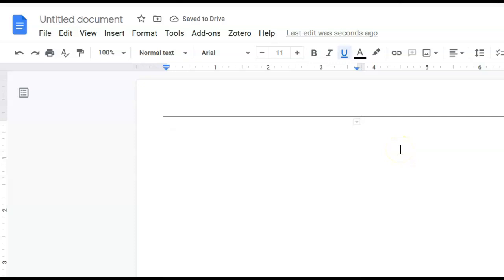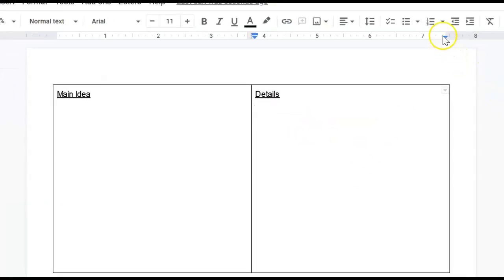Because on a Google Doc, I cannot draw lines. And this side is going to be the main idea. And mine just defaults to underline, so I apologize for that. And over here, it's going to be the details. Okay? And now, when I go back over here to main idea, I'm going to enter, and I can write down my idea of the main idea here. And on the details, I'm going to enter, and now I can do my details. I'm going to undo the underline there, and I'm going to automatically do the numbering on the details because I like doing the numbering. Okay?